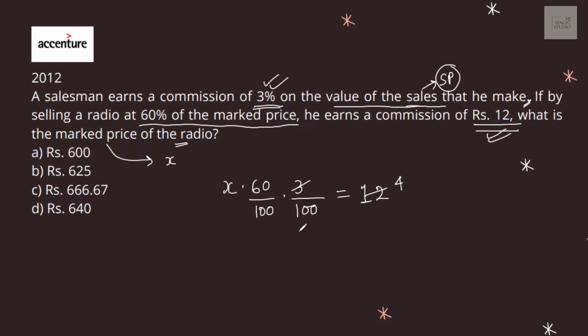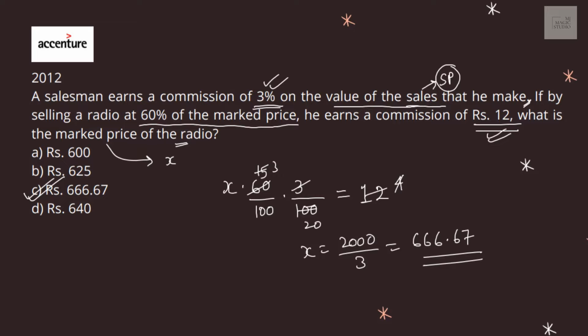So x is 2000 by 3, that is 666.67. Marked price of the radio is rupees 666.67, that is in option C.